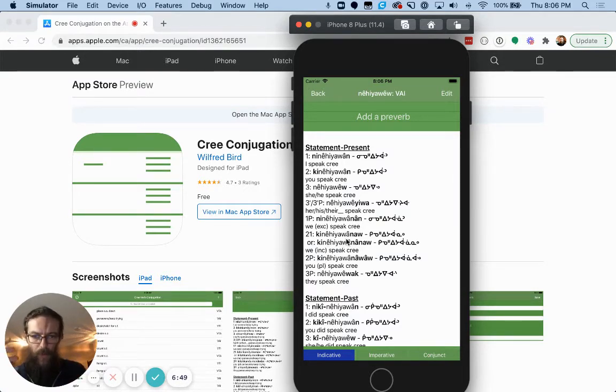Nêhiyawêno, we all speak Cree. Or this one I hear too. Nêhiyawênano, that's all of you. That's that 2 plural, all of you. Nêhiyawêwin, they all speak Cree. Nêhiyawêwin, they speak Cree. And then this app goes even further.